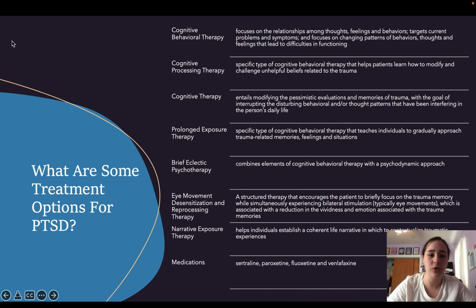There's EMDR, also known as eye movement desensitization and reprocessing therapy, which is a structured therapy that encourages patients to briefly focus on the trauma memory while simultaneously experiencing bilateral stimulation, typically eye movement, which is associated with a reduction in the vividness and emotion associated with the trauma memories. There's narrative exposure therapy, which helps individuals establish a coherent life narrative in which to contextualize traumatic experiences, and there's also medications such as sertraline, paroxetine, fluoxetine, and venlafaxine, which are very helpful in the treatment of PTSD.